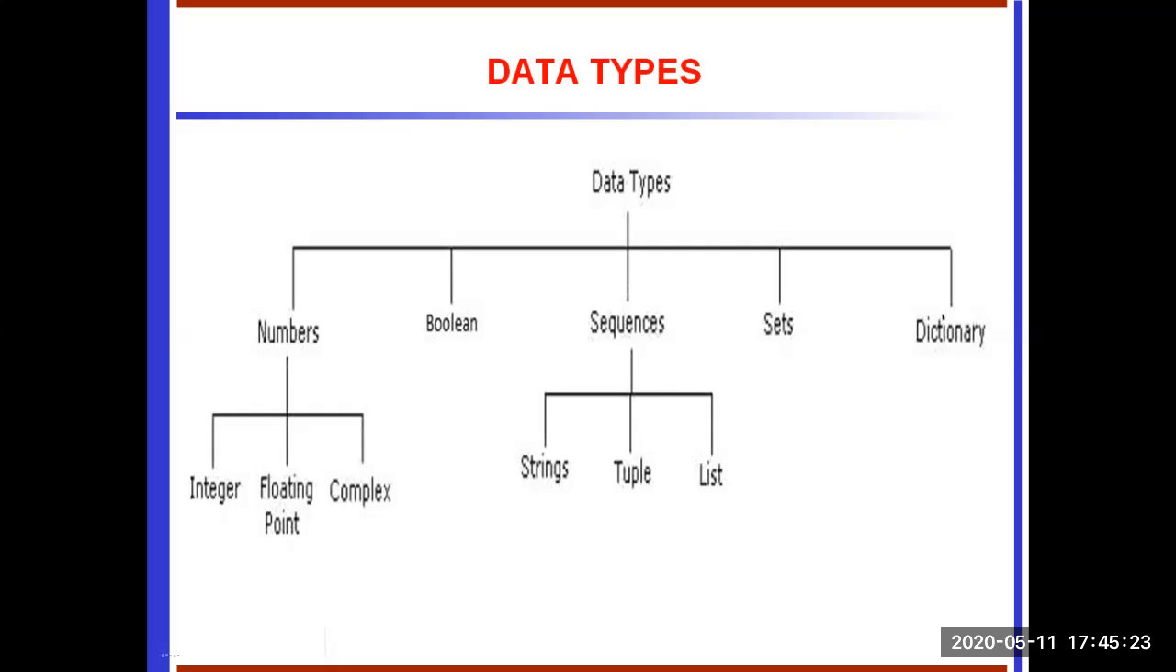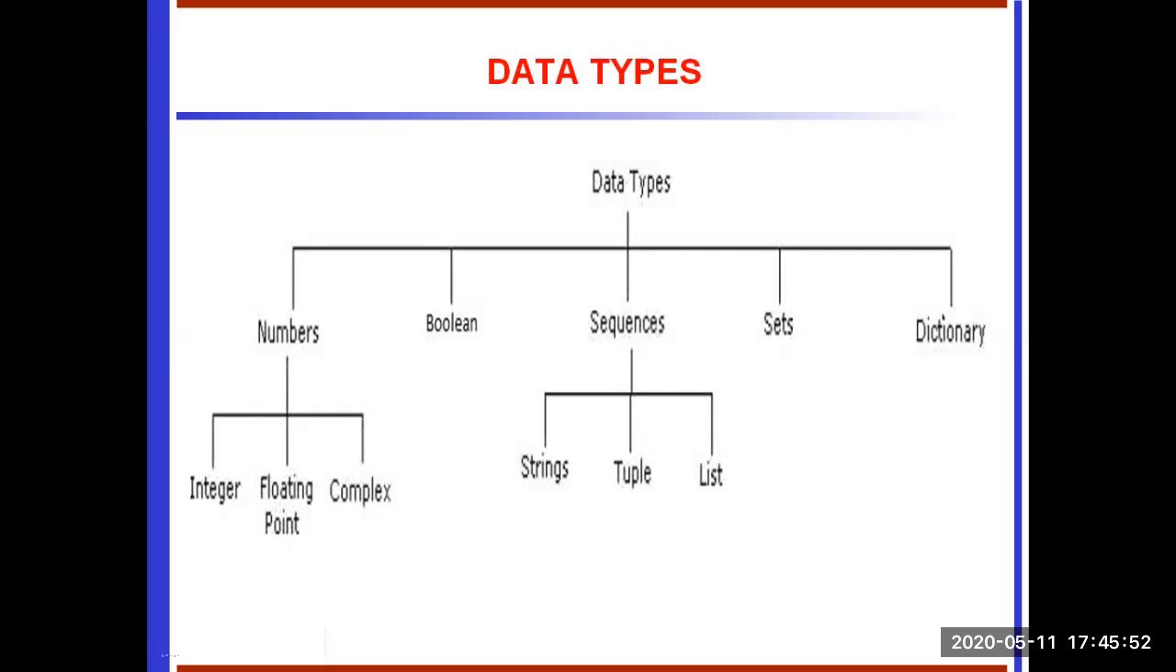The data stored in memory can be of many types. For example, a person's age is stored as a numeric value and his or her address is stored as alphabetic characters. Python has various standard data types that are used to determine the operations possible on them and the storage method for each of them.